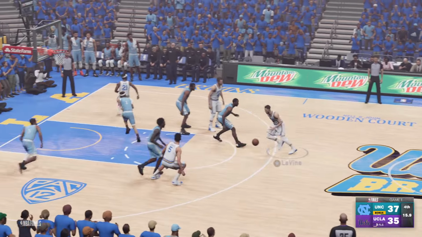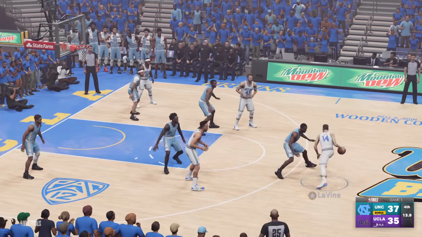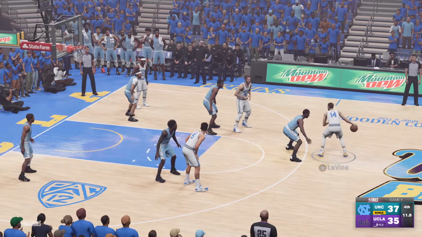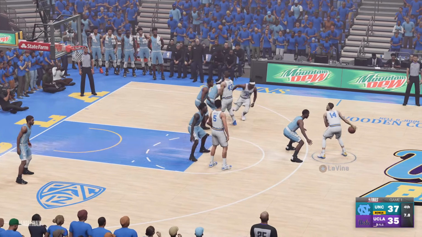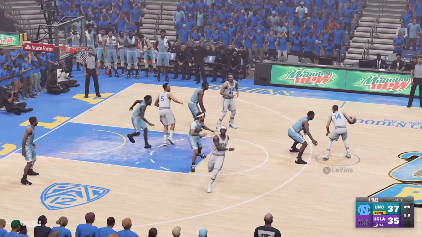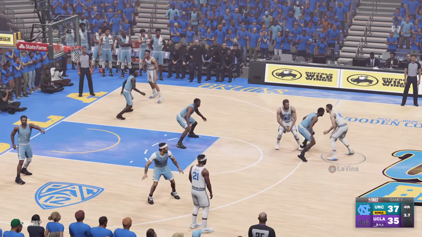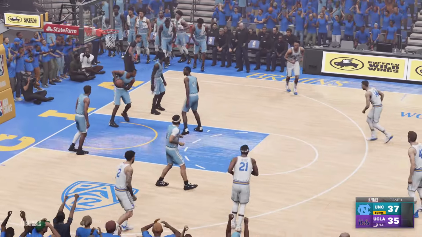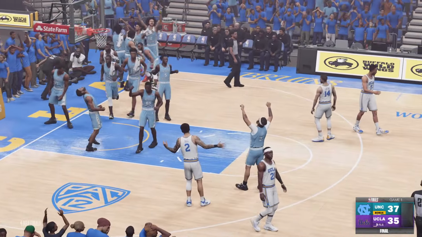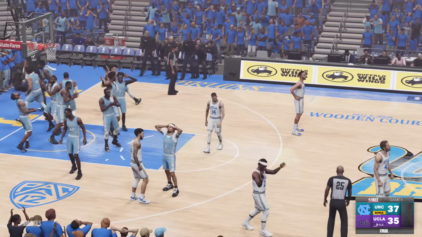Now Levine looking for a spot to drive. He pulls it back out. Levine against Barnes. Levine holding for the last shot of the game. Outside Levine. Screen from Love. Levine, the shot. It's no good. North Carolina holds on, and they are national champions.